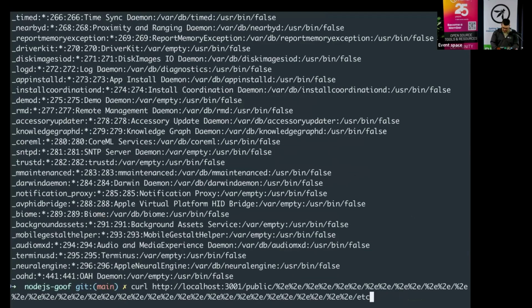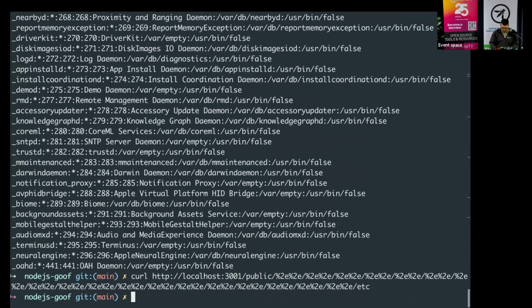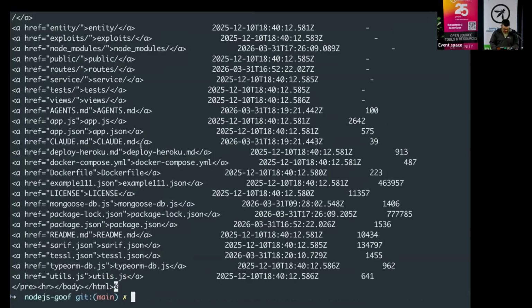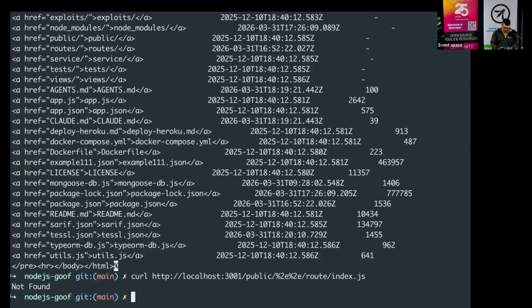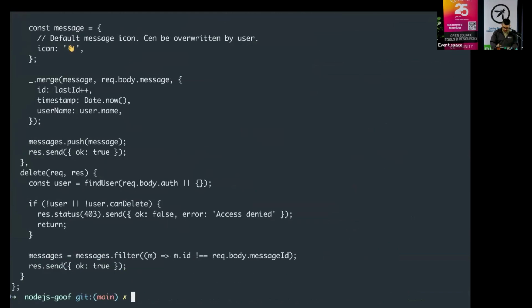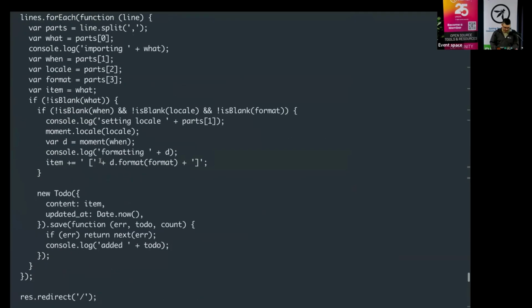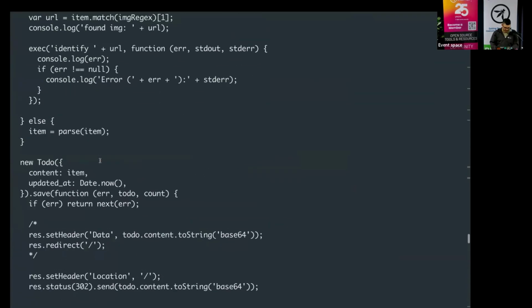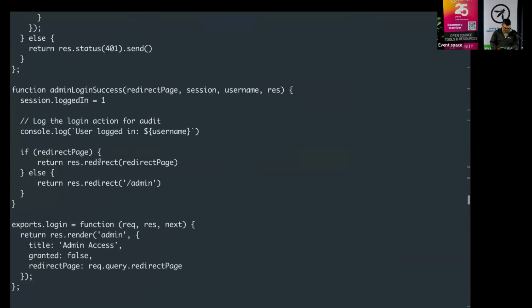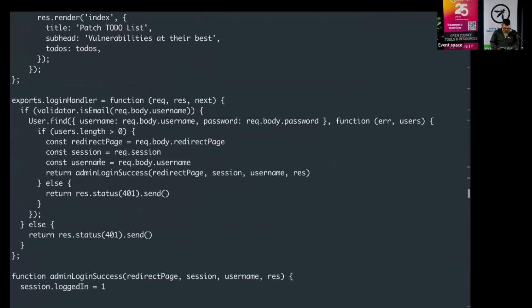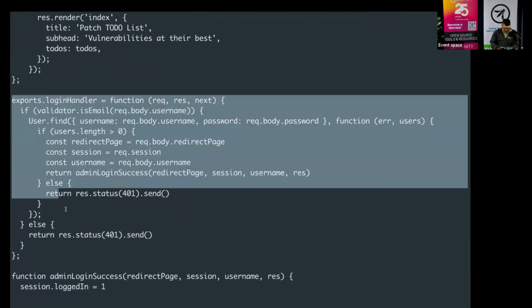In fact, let's do something slightly different. If I was to do that, I think there is an index. What was it? Index? No, it was root. /index.js. No, routes. Oh, cool. So now I'm in the application source code. I think it said 39. There was a NoSQL injection. Wow, that's big. Mongoose, yeah. Okay, it's about here. This looks like a good NoSQL injection here.